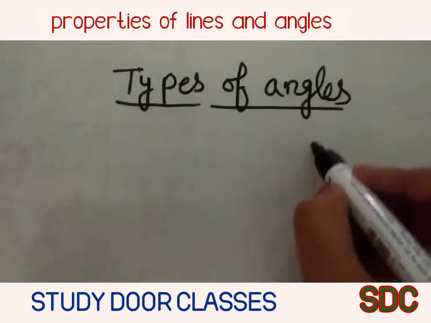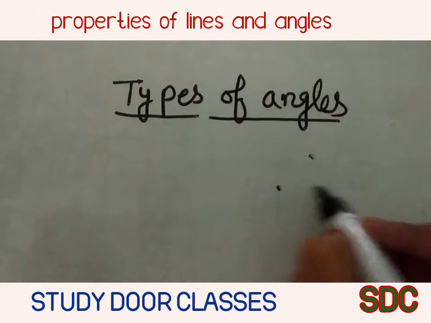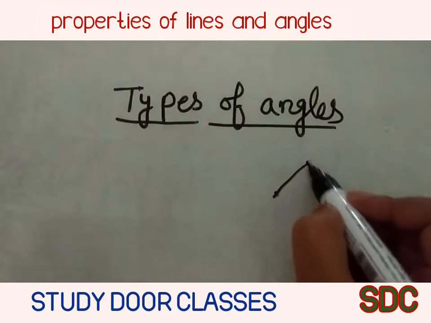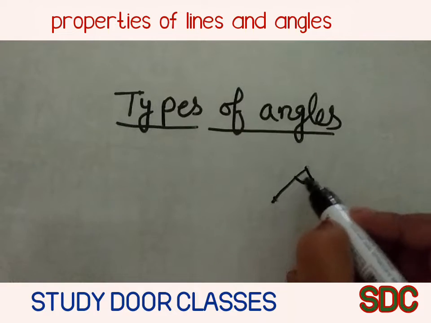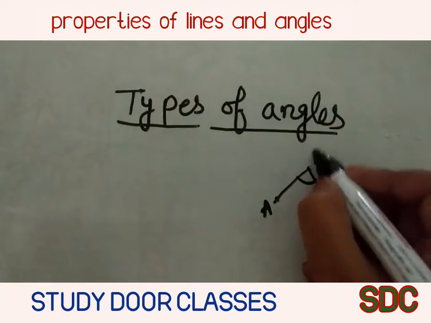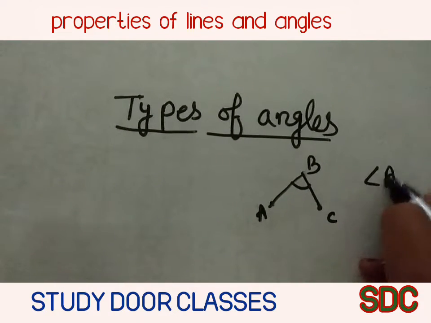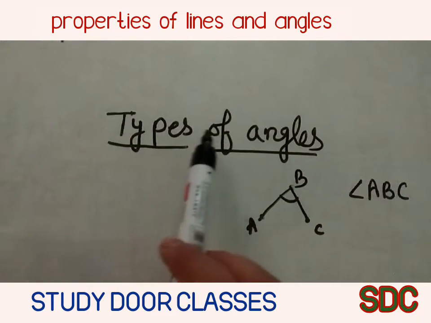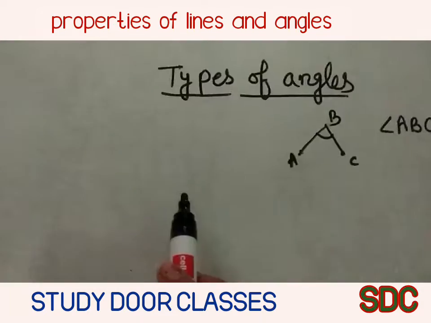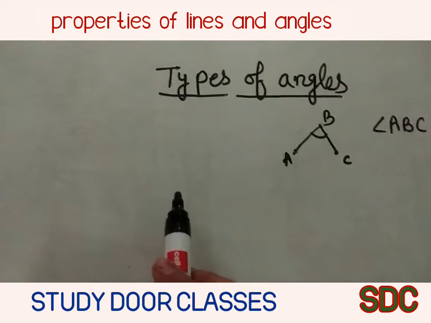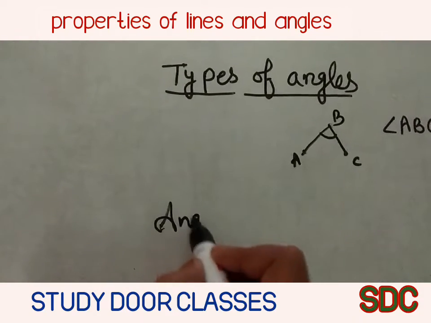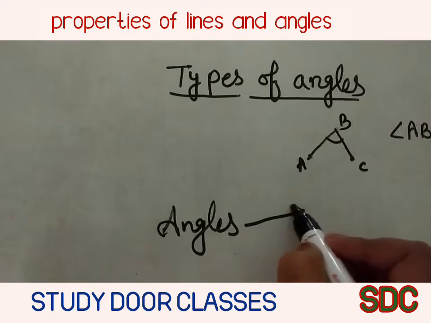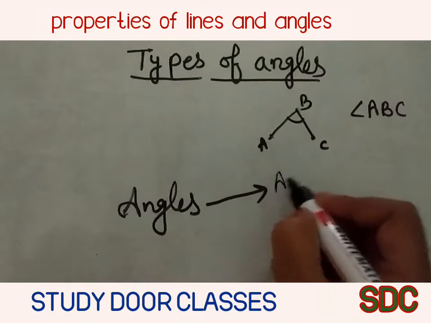Now you can say when we join two lines at the same point, then it makes an angle. Here is the angle ABC. Now we will study the types of angle. You already know some types of angles, as angles are of many types. First is acute angle.